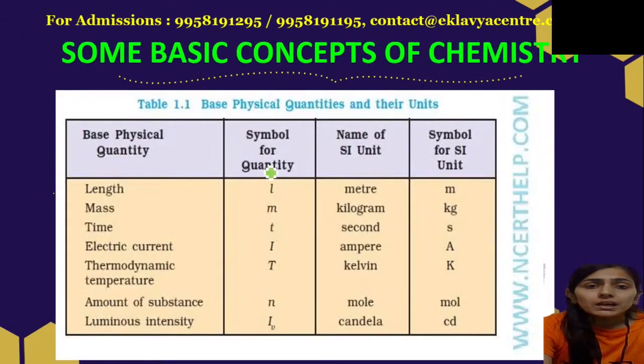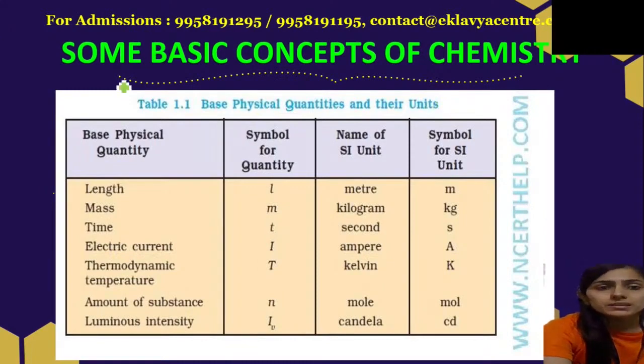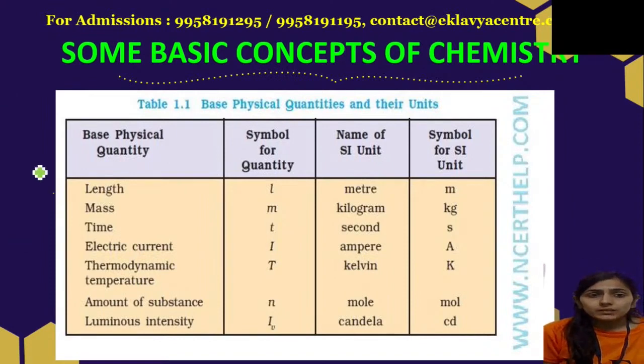So these are the basic physical quantities and the units. This table I have taken from NCERT. Length is L, the unit is meter, and the SI symbol is m. Mass is small m, kilogram, kg.